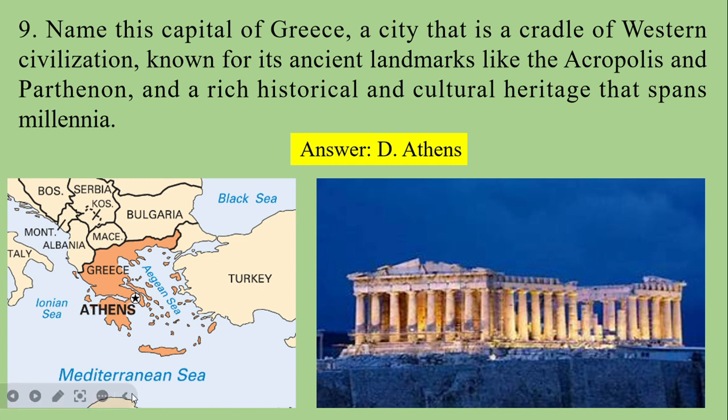So this is the map. This is Greece, and this is Athens, their capital city. And this picture is the Acropolis, meaning the high city. It is one of the most famous ancient archaeological sites in the world. It was the home of kings, believed to be the mythical home of gods, and a religious center. And now it has become a tourist attraction. This is located on a limestone hill above Athens, Greece.